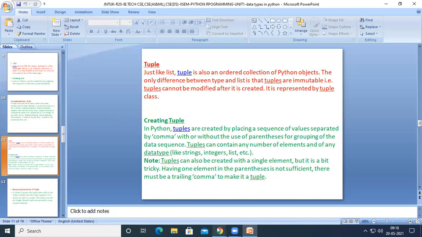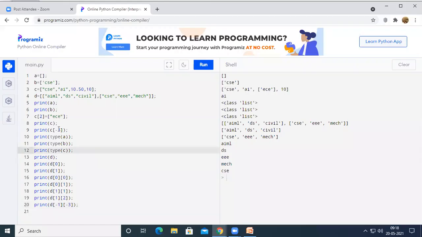So if you see this program, initially we have given C equal to CSE, AI, 10.50 and 10. So at index number 2, we have 10.50, but after that, I have changed the value 10.50 to ECE at line number 7. So in list, once it was created, we are unable to add new elements to the list, but then we can change the existing values with other values. But the tuple is quite different. In tuple, we cannot change the value, right?